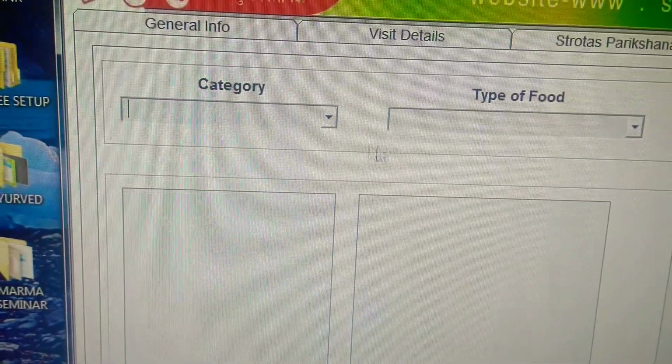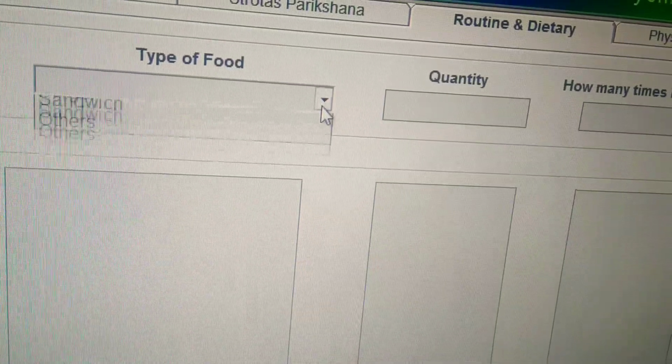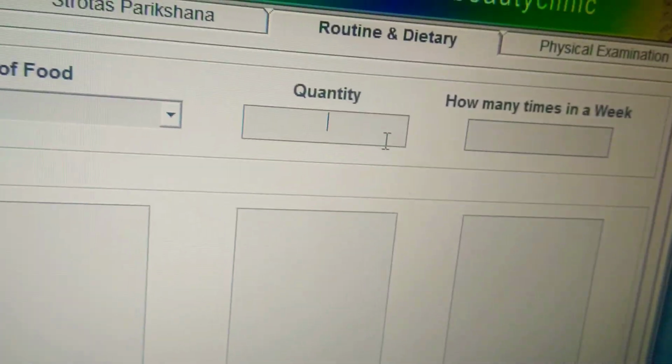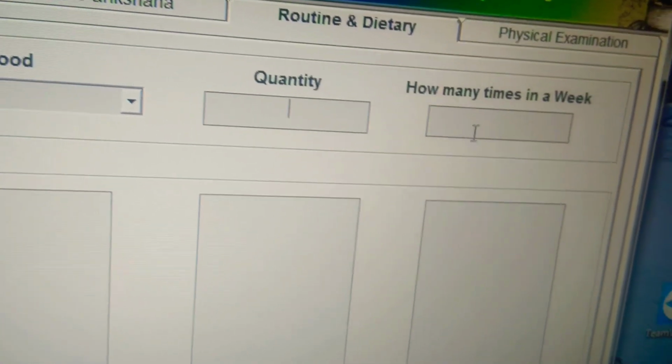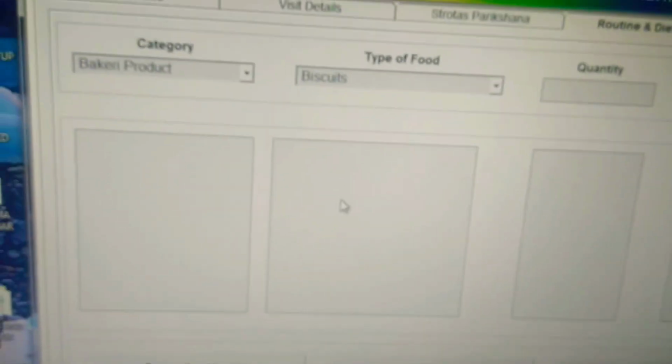In dietary finding, different categories are there. So bakery product, which bakery product he is taking, here you can select that, and in which quantity, for how many days, and then when you enter it, you can see them here.